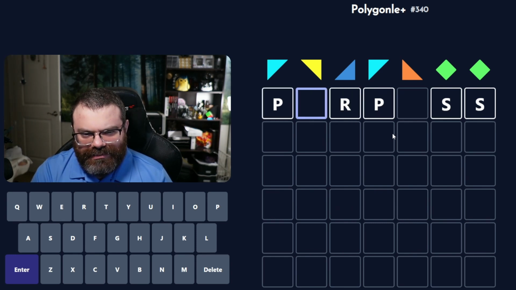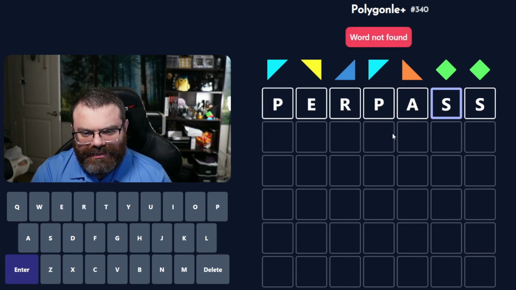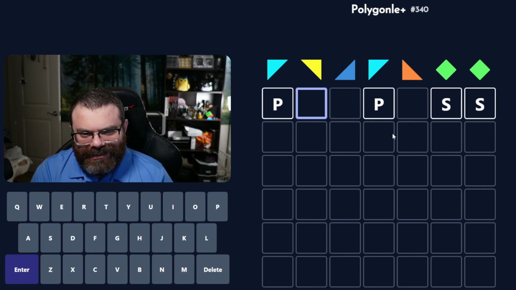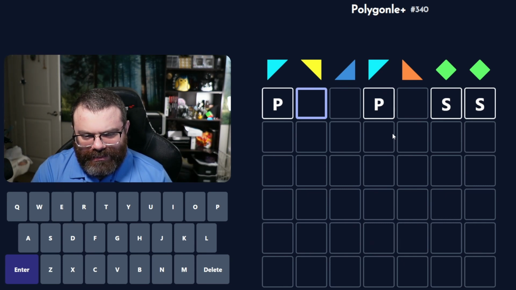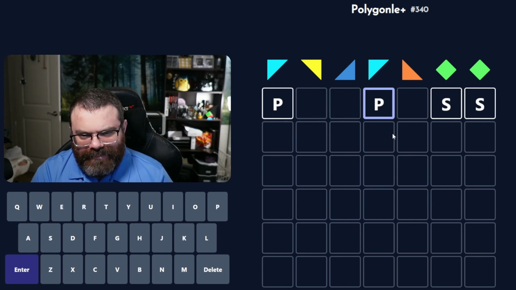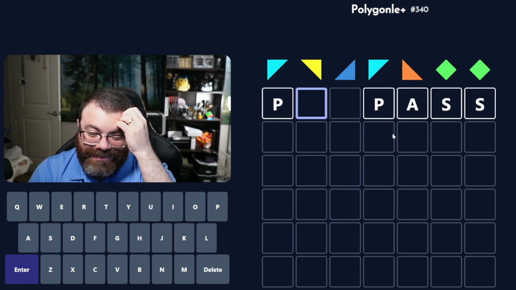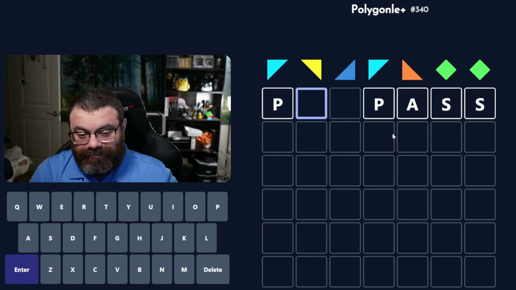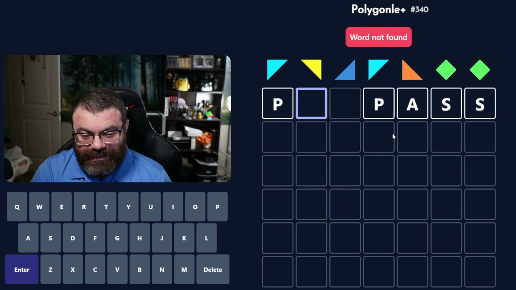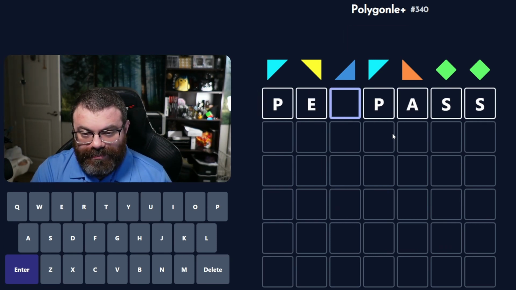What if the R was here? So like per pass or per piss, per pus. I don't know. I like pass for some reason, but no, it just doesn't work. Per pass. I tried that already. Pen.